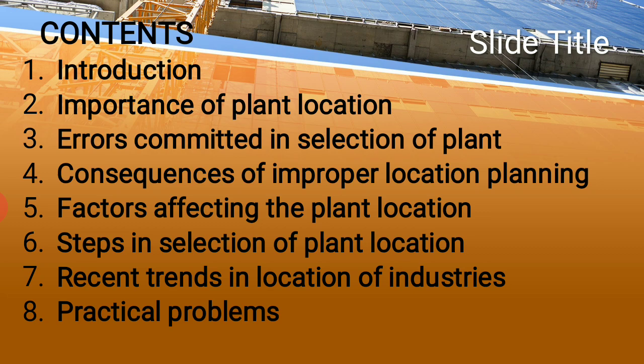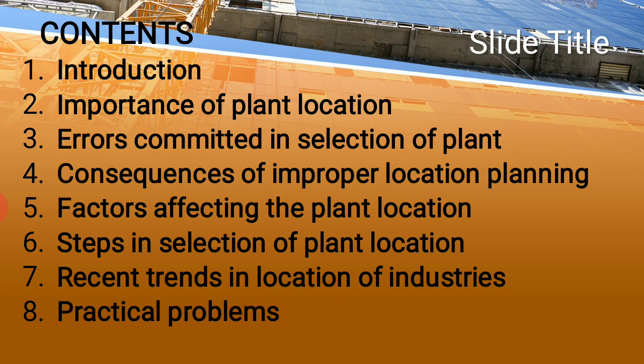We have been dealing in this particular chapter with different aspects, that is facility location. Facility location means the area or the particular place from where the industrialist or maybe the entrepreneur wants to produce something or wants to deliver the services. That particular site is considered to be the facility location. We are almost on the verge of completion of this unit.